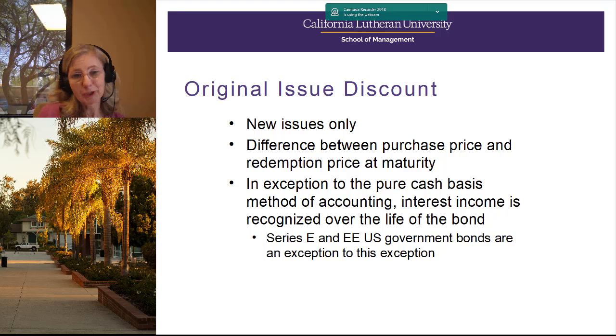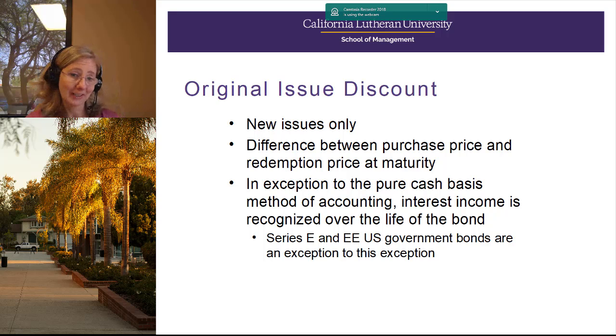Now, this is an exception to that pure cash basis method of accounting, where we say generally interest is not recognized until it's received. In these zero coupon bonds, you're not receiving interest. You don't get it until the end or until you cash out, but the interest must be included in income nonetheless. It's just one of those exceptions to the general rule.